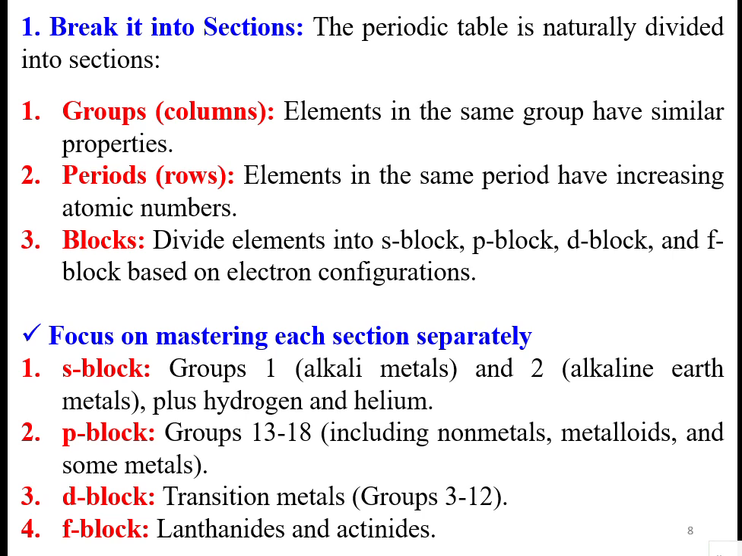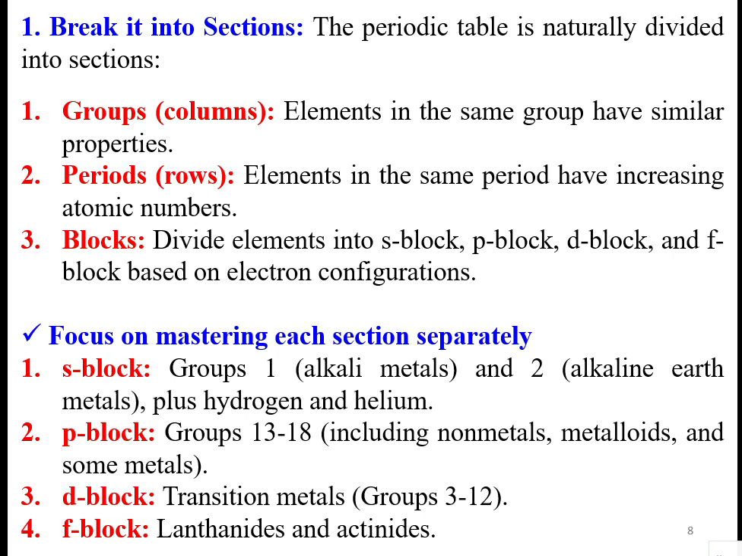So S block contains group 1 elements, called alkali metals, and alkaline earth metals, plus hydrogen and helium. Then P block is a dumbbell shape. Remember, groups are columns, and P block starts from 13 to 18, including non-metals, metalloids, and some metals like iron, copper, silicon, etc.